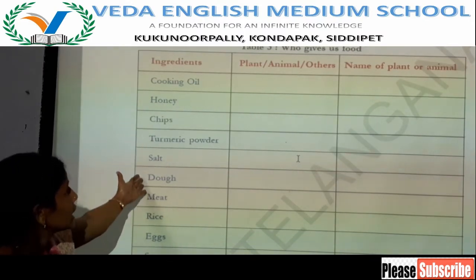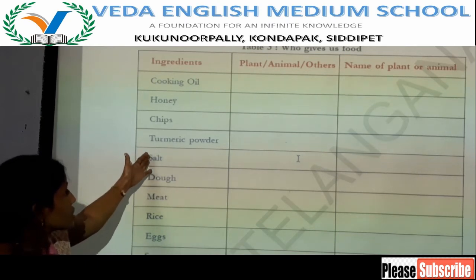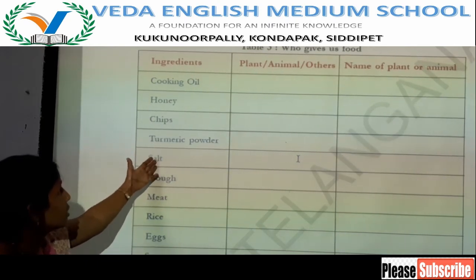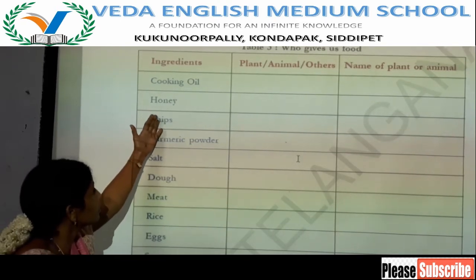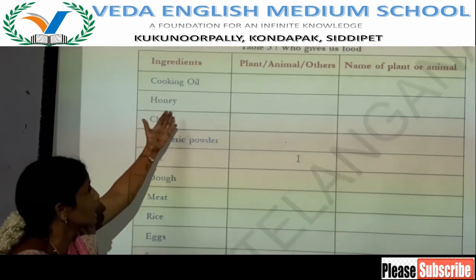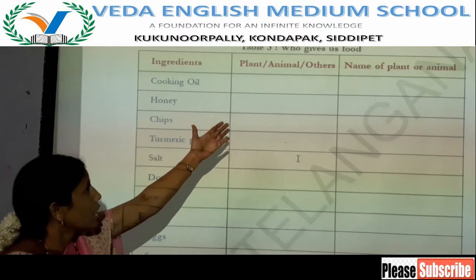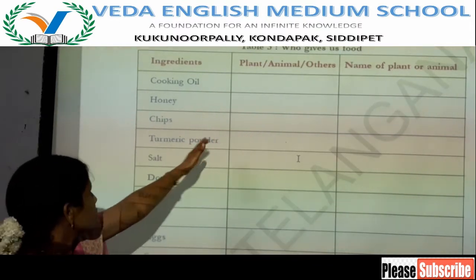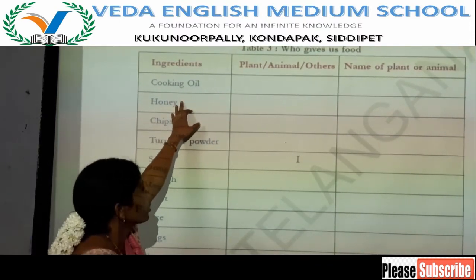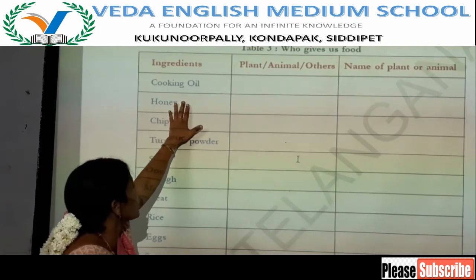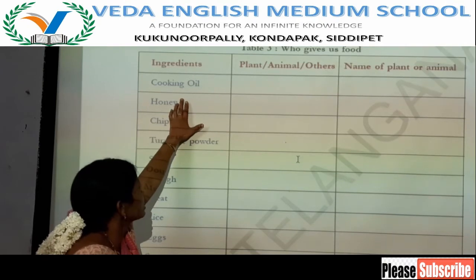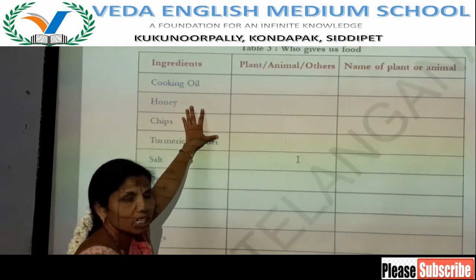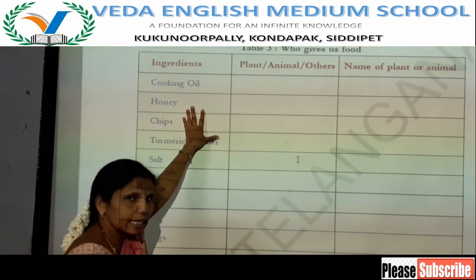They are given ingredients. From which plant or animal do we get this? If we get the ingredient from a plant, you write "from plant," and you should also write the name of the plant. Okay, cooking oil. Can you name some oils which are made from plants?